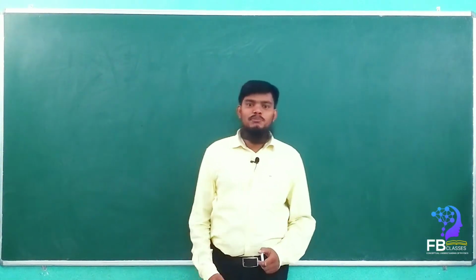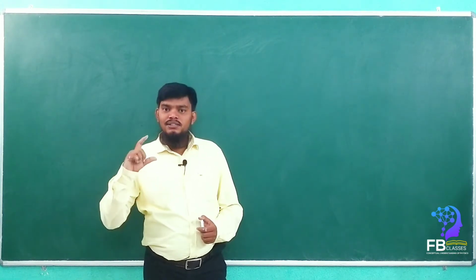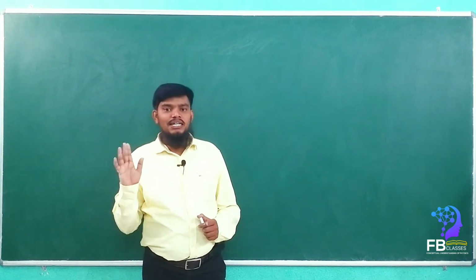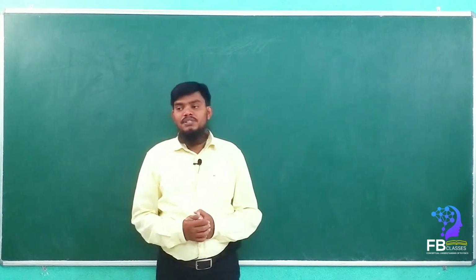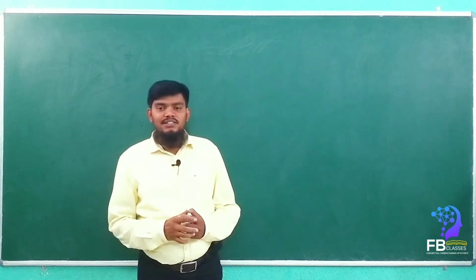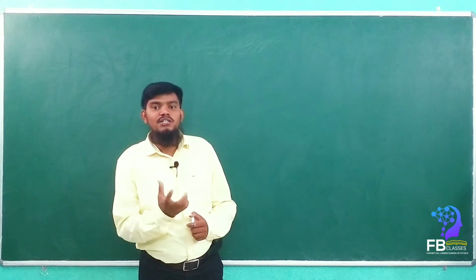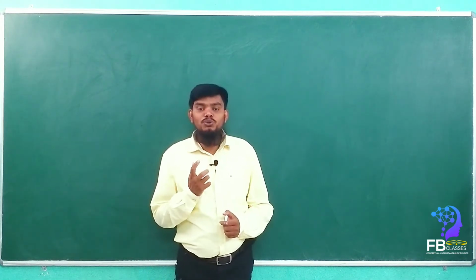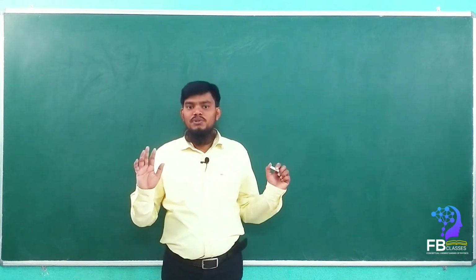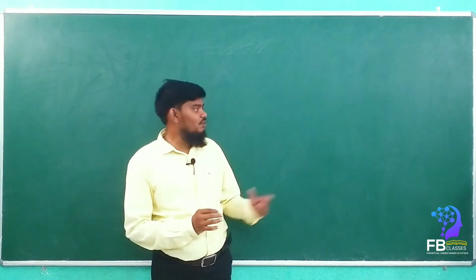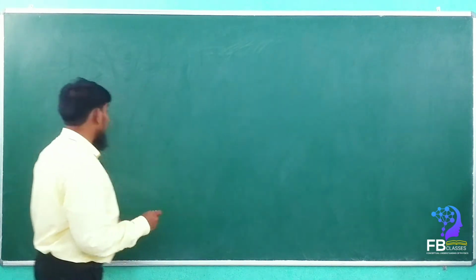From the previous examples, we have the conceptual understanding that image formation does not depend upon the length of the mirror, but how much of it appears depends upon the length of the mirror. So whenever it asks how much length of the image can be seen, what we have to do is double the useful mirror. Yes or no? As simple as that. That is the very short trick. From the previous examples we learnt it. So now we are going to take one example. See here, what is the question asked?